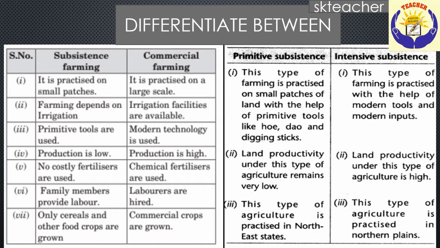When we move towards intensive subsistence, this type of farming is practiced with the help of modern tools and modern inputs. Land productivity under this type of agriculture is high. This type of agriculture is practiced in the northern plains. So in this way, 3 different types of farming activities will be asked in the differentiate between part.